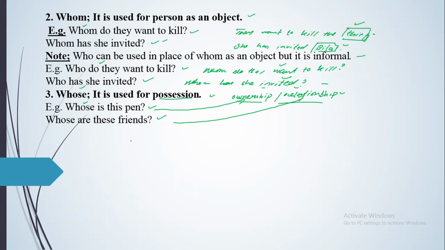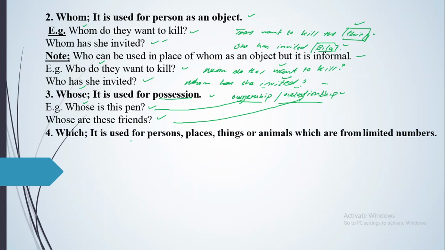The definition: the words which are used at the beginning of interrogative sentences are known as interrogative pronouns. Number 4, we have got which. It is used for persons, places, things, animals which are from a limited number. When you have a limited number of persons, places or things, you want to ask someone which is your brother, means from some of the boys you are giving him a choice that he has to select one. So for that you will be using which, which is your brother.